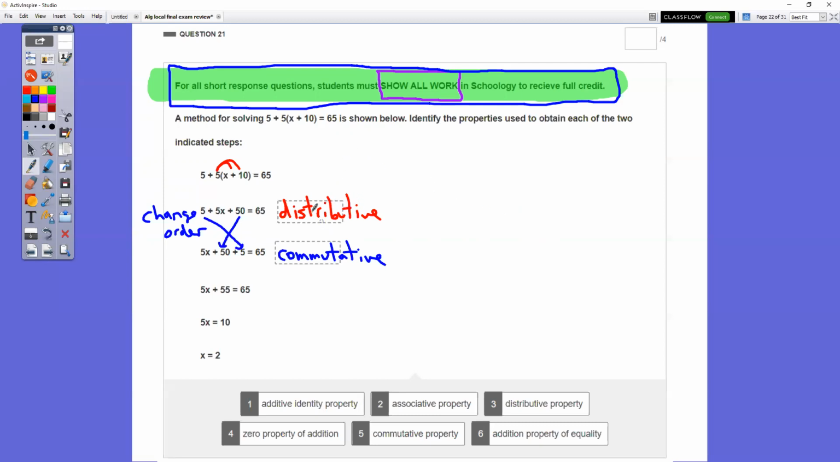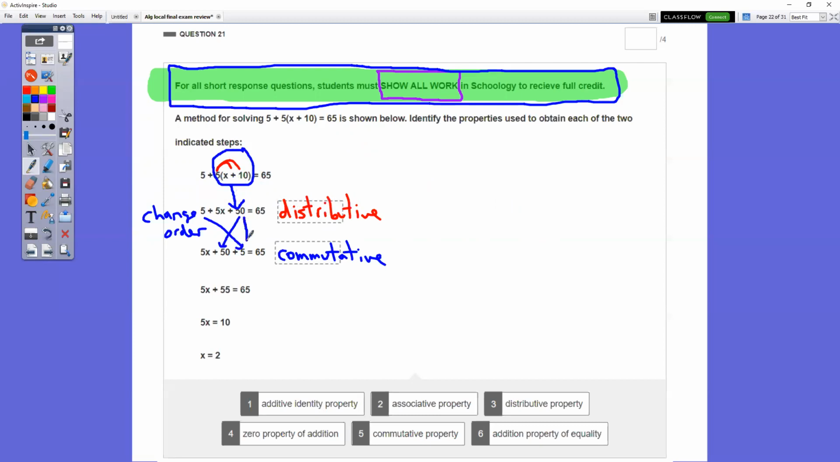So in question number 21, how do you get from this step to this step, all right? How do you get from here to here? What property are you using? Well, you can see that you are doing the distributive property. So to get from here to here, you use the distributive property.